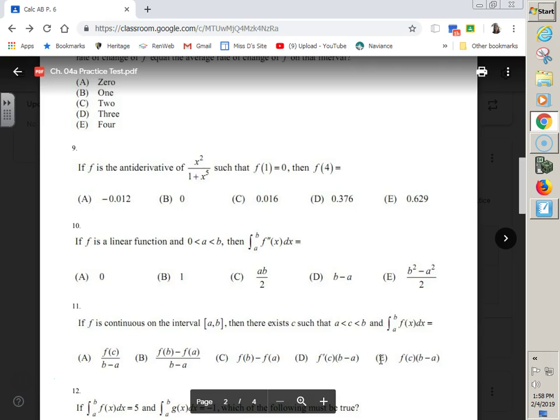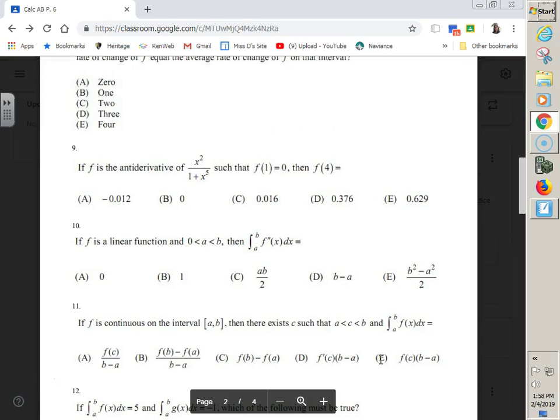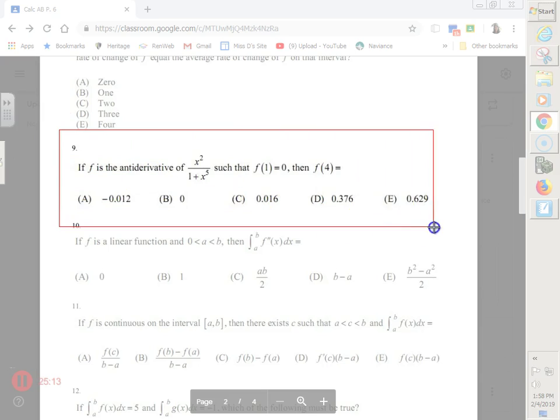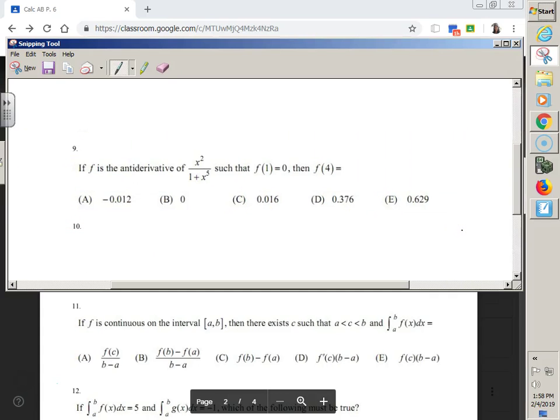If f is the antiderivative of such that f of 1 is equal to, this one is a calculator problem, which would not be on your multiple choice tomorrow. But I'll show you this much. If this is the antiderivative, this should be inside an integral. They showed me bounds, so I'm going to put a 1, I'm going to put a 4.